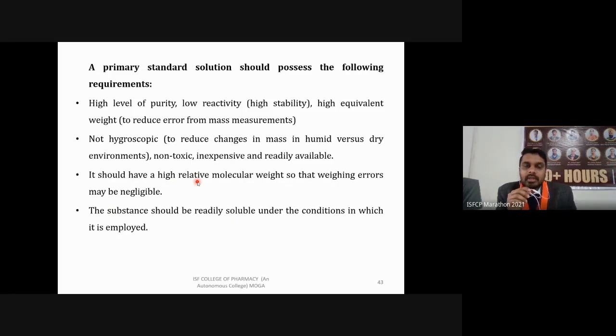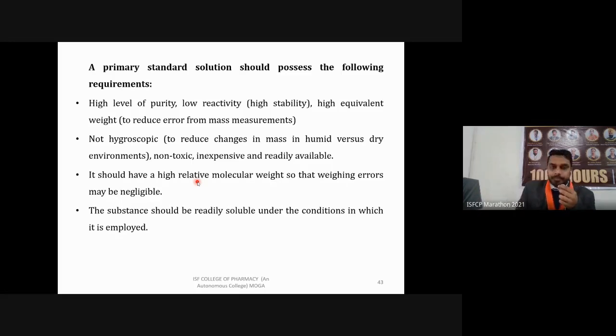Then high equivalent weight, so the weight that we are going to take while forming a solution, based on its molecular weight, can be weighed easily. For that purpose this molecular weight should be high, so that it can reduce the chance of error while weighing this chemical. Again, second point, not hygroscopic.